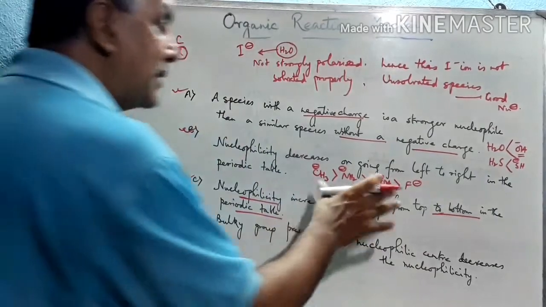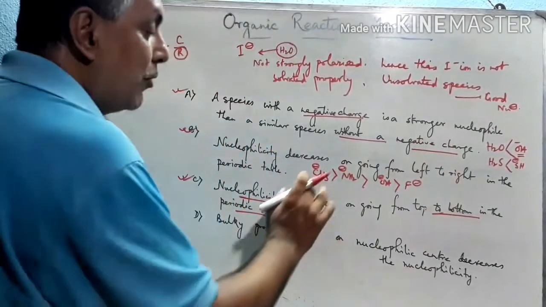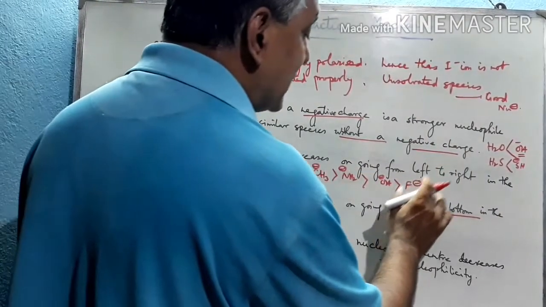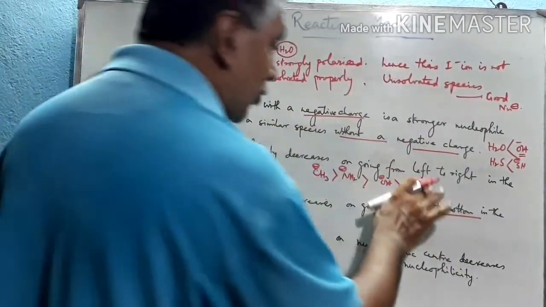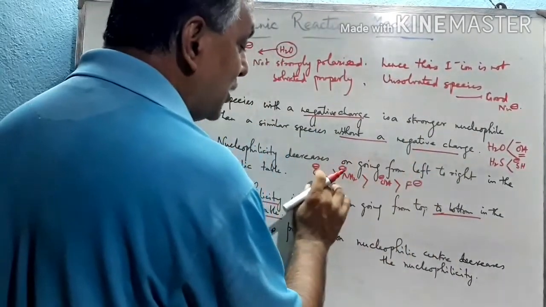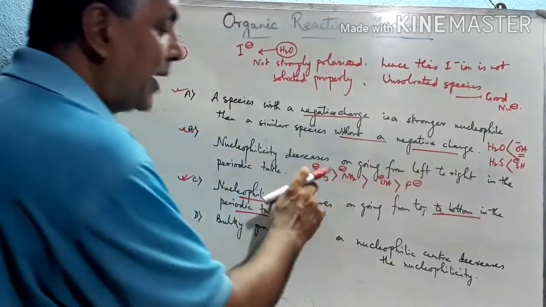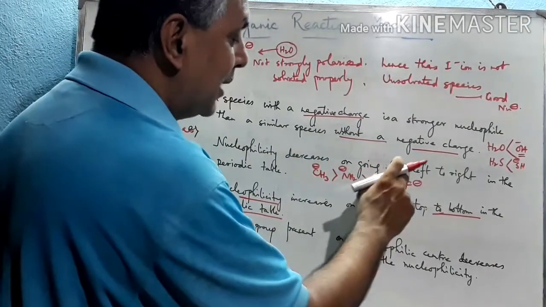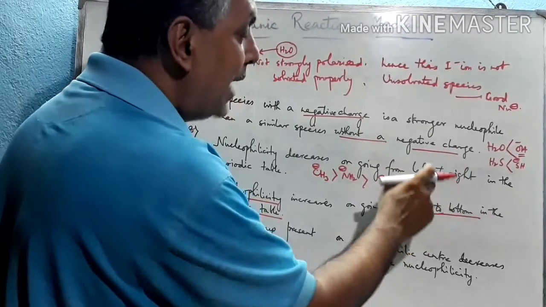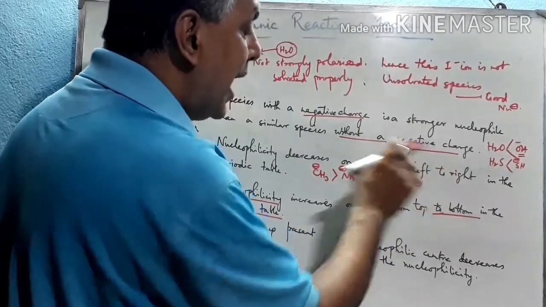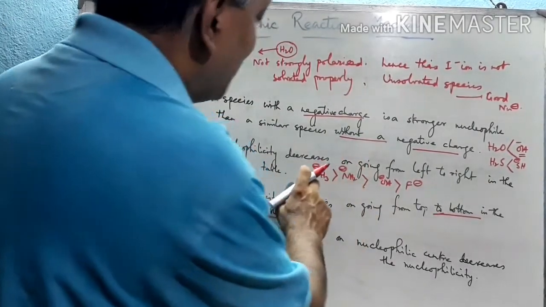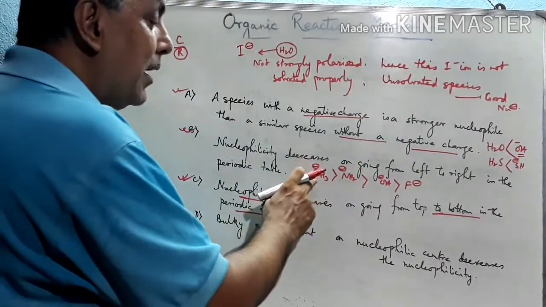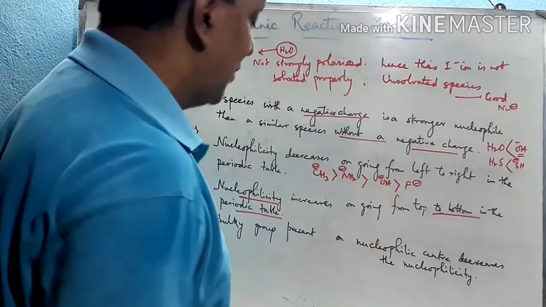From left to right, size decreases, charge density increases, it strongly polarizes water, gets solvated, and acts as a bad nucleophile. Moreover, if we add H plus to all these species, they become methane, ammonia, water and HF, and stronger acid means weaker base. Basicity and nucleophilicity go parallel, that's why the basicity of CH3 minus is very high, while that of F minus is very low.